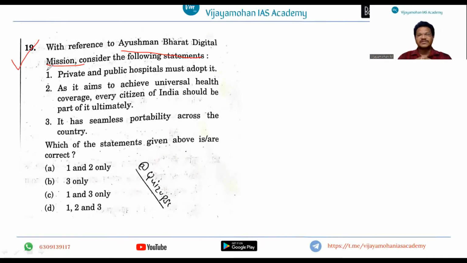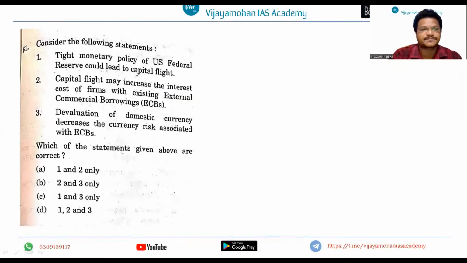What are the salient features? What are the aims and objectives? Right? What is the difference of this digital mission from the earlier mission? So in this way, if you form a comprehensive outlook about the concept, then it will be easy for you to solve the question. This is also a kind of easy question compared to other questions, right?